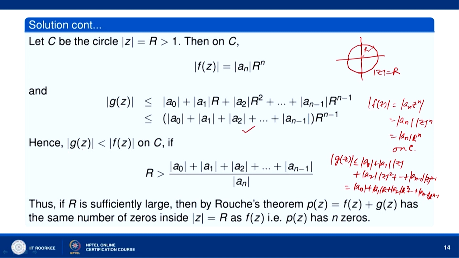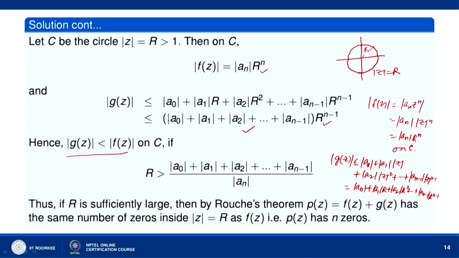So, we will get this. Now, mod of g(z) is less than mod of f(z). So, what we will get? This quantity will be less than this one. And therefore, r will be greater than... So, using mod of g(z) less than mod of f(z) and these estimates of mod of g(z) and mod of f(z) here, we arrive at r greater than mod of a naught plus mod of a 1 plus mod of a 2 up to mod of a n minus 1, over mod of a n.